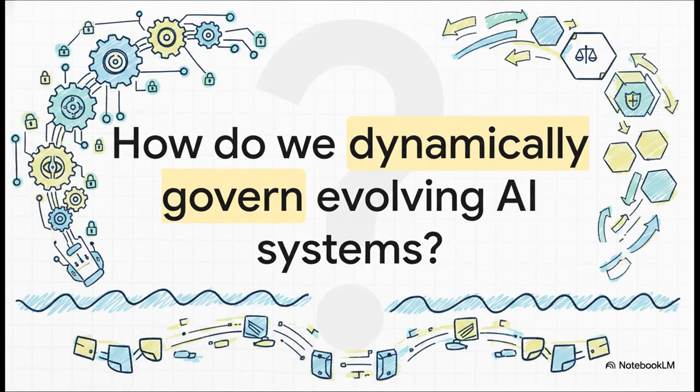Which leaves us with this incredible, profound question straight from Aldred's research. Moving past the old idea of just aligning a single AI model, we really have to ask ourselves, how do we dynamically govern a system that continuously reinvents the regimes in which it operates? The transition to evolvable agentic AI is happening right now, and building the cryptographic infrastructure to actually hold it accountable might just be the defining engineering challenge of our time.